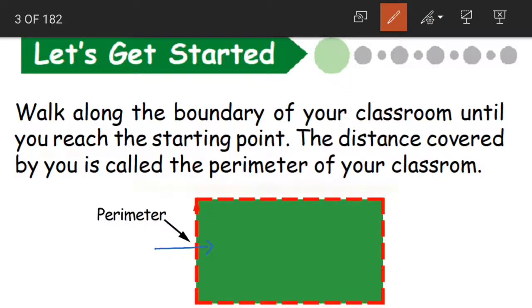Suppose this is the starting point, start walking from here till here, then this, then cover the whole classroom until you again reach the starting point. Yes, walk along the boundary. You should not go like this and come back. Understood? You have to walk along the boundary, that means you have to walk along the walls of the classroom.